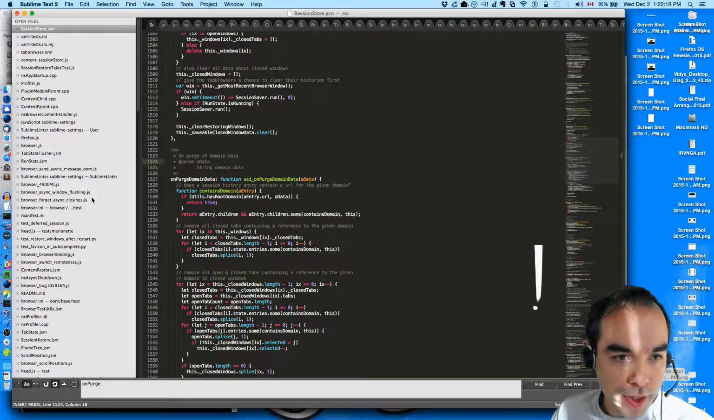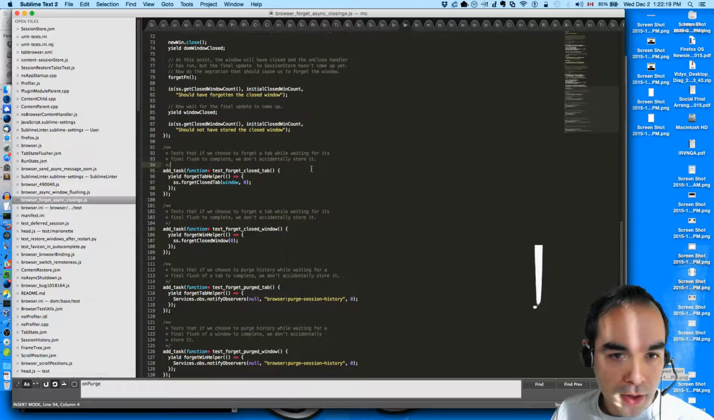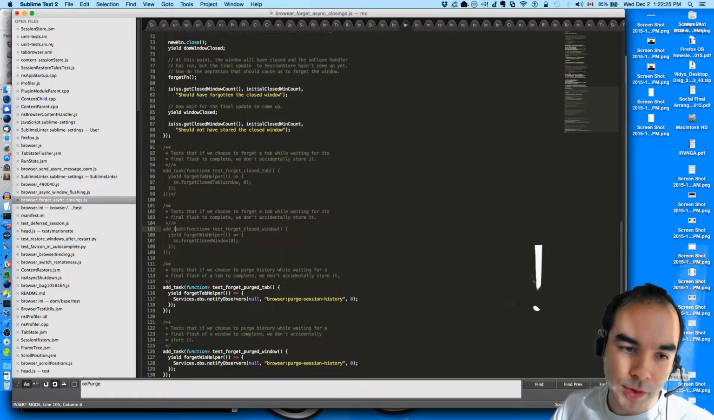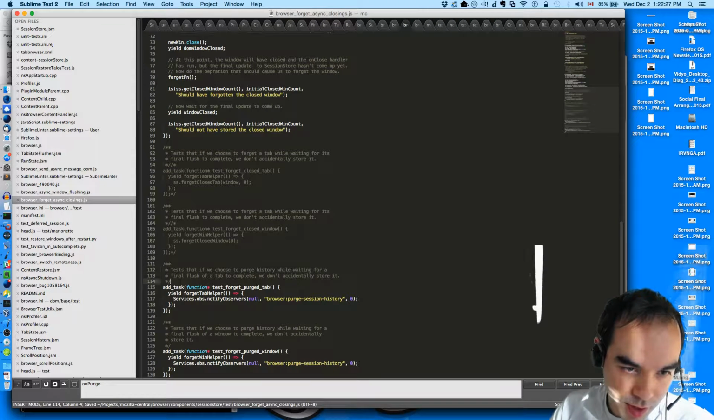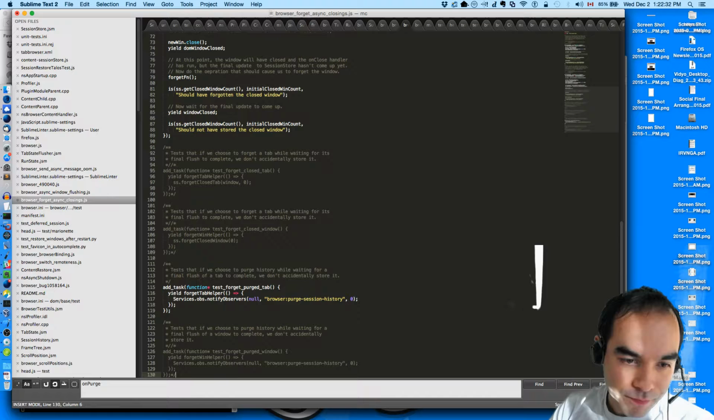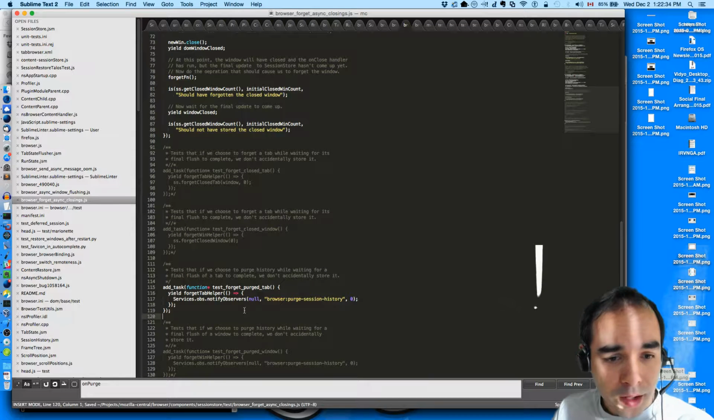So what I'm going to do is simplify the test file and get rid of a bunch of tests we don't care about, and that's this one. And I really wish there was an easier way to disable tests instead of commenting them out. I filed a bug about that.